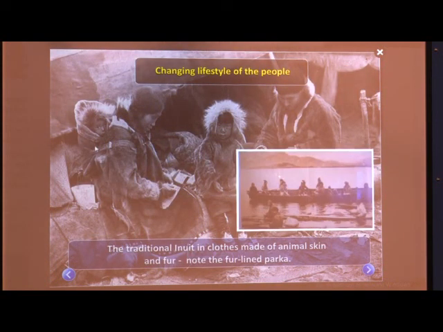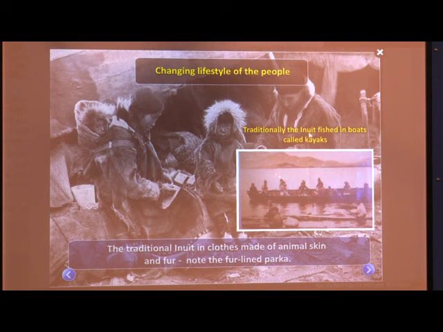Can you see these Inuits? See how they are all having jackets made out of animal skin, the fur-lined hood, and the boots, they are made from the skin of the seal. Changing lifestyle of the people.